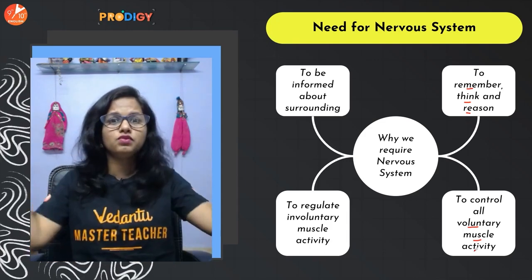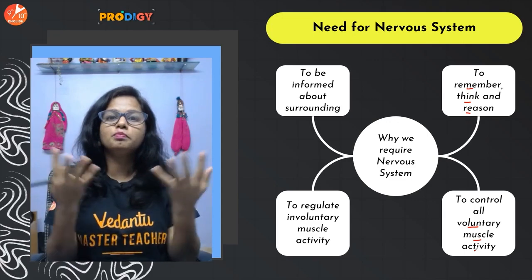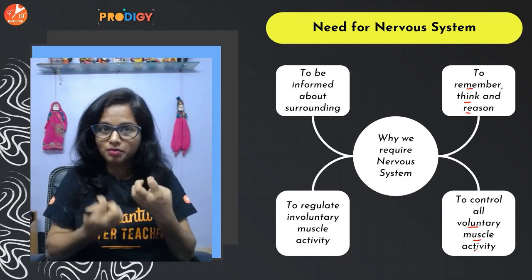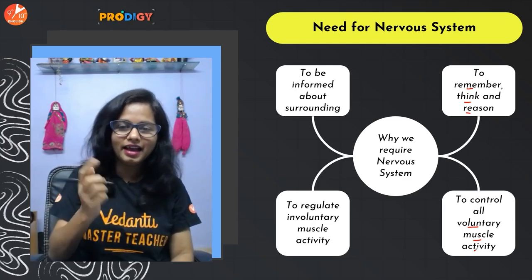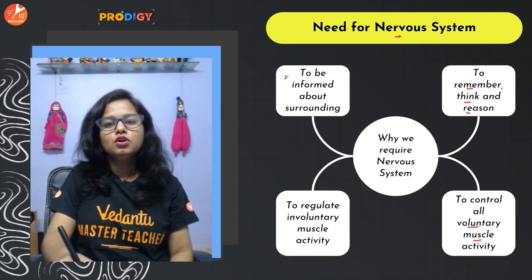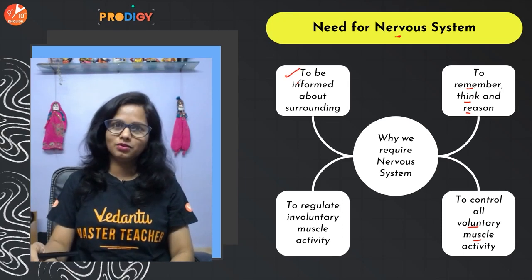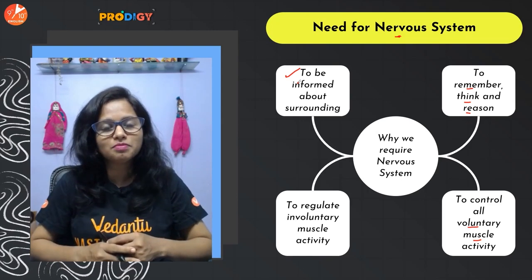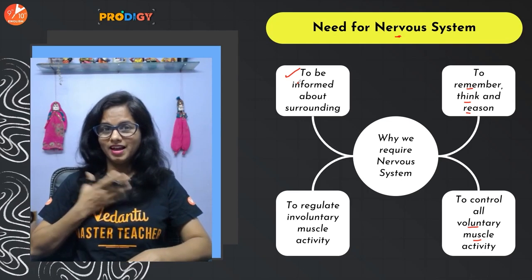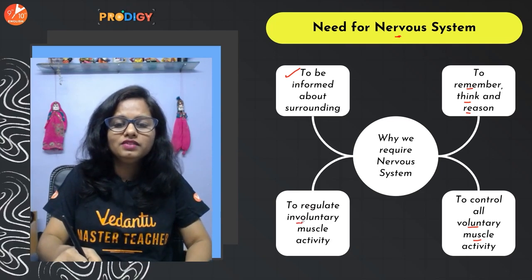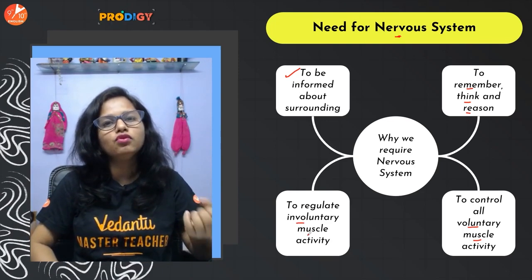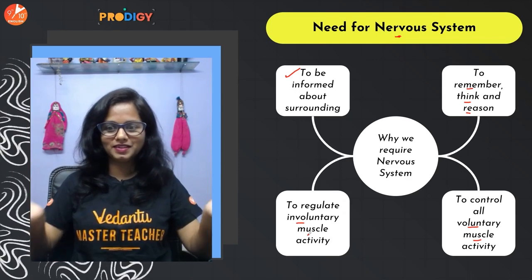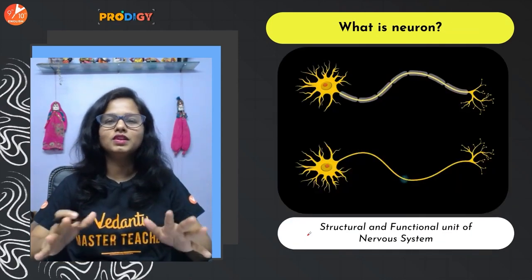Besides that, there are so many things which happen in our surroundings. So in order to perceive information with the help of our sensory organs, the information that is being brought in has to be processed, and that is again done with the help of the nervous system. So to gather information about the things which happen around us. And then there are so many involuntary organs present in our body, right? Heart. So to regulate the involuntary movements, we need a nervous system. So without wasting any further time, let's quickly begin with the nervous system.